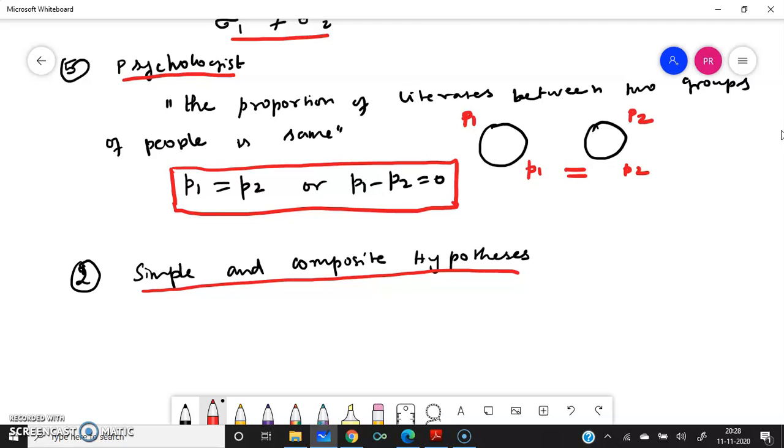In general, if the hypothesis specifies only one value or exact value of the population parameter, then it is known as a simple hypothesis. The first one is the simple hypothesis.